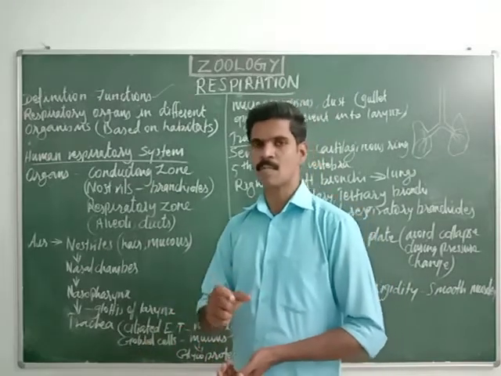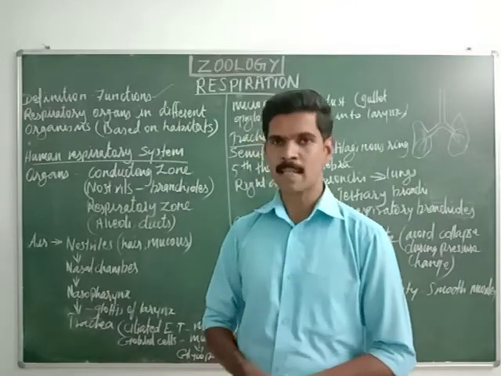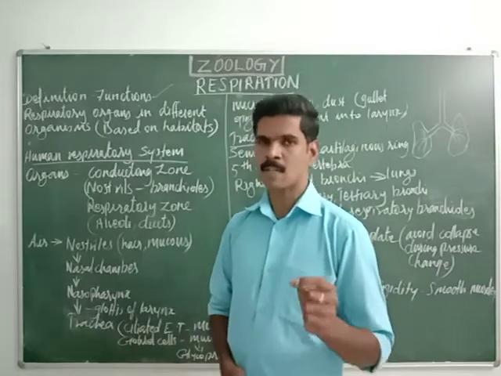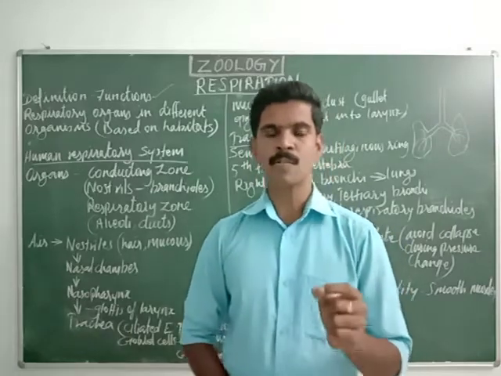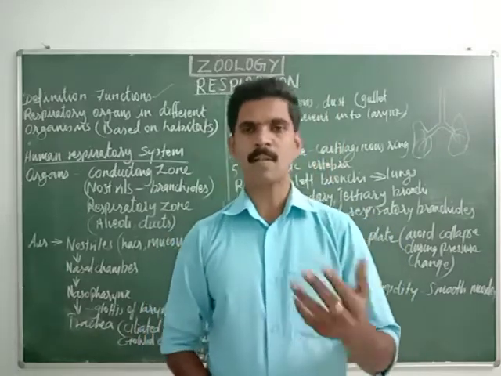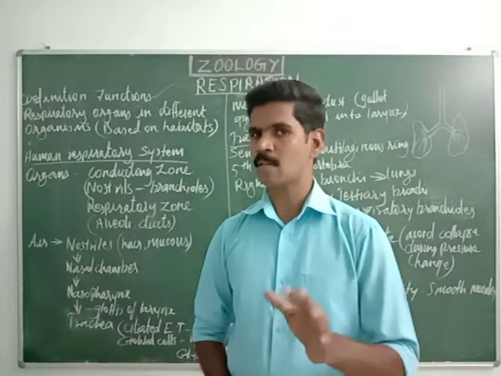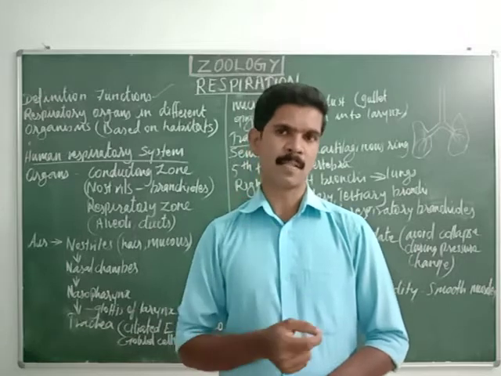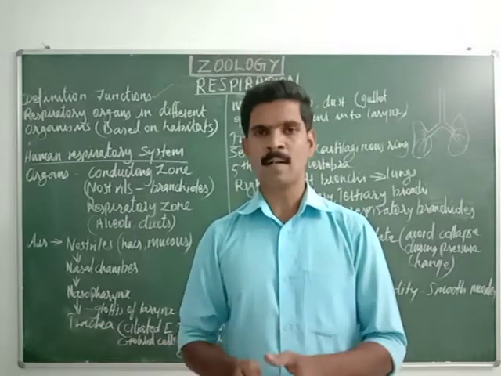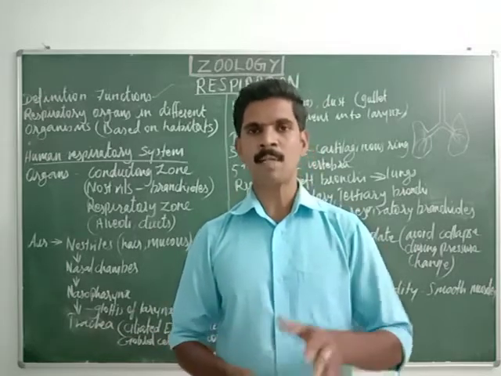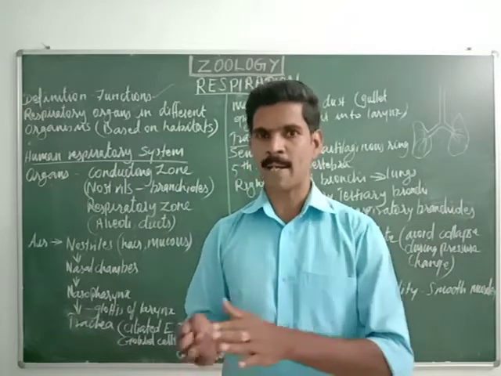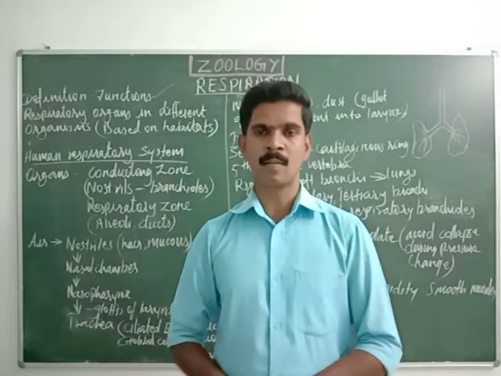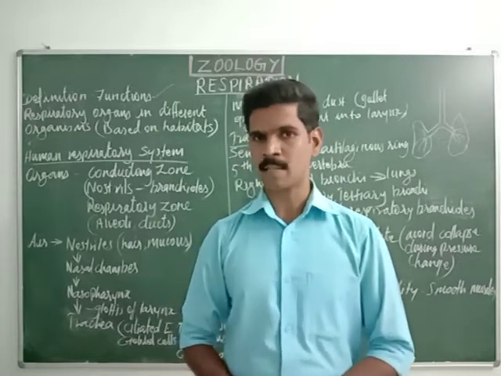Okay, the first zone is called the conducting zone and the second zone is called the respiratory zone. The organs of our respiratory system are divided into two zones. Here, conducting zone means from the external nostrils to the bronchioles. What are the organs or parts present between the external nostrils and the bronchioles? All these organs come under the conducting zone.